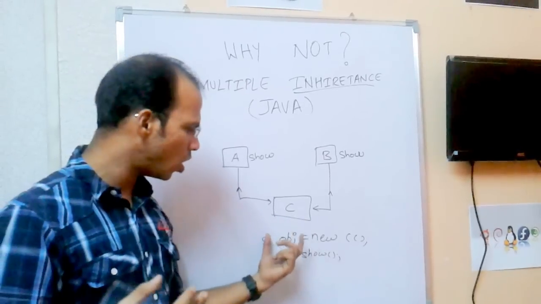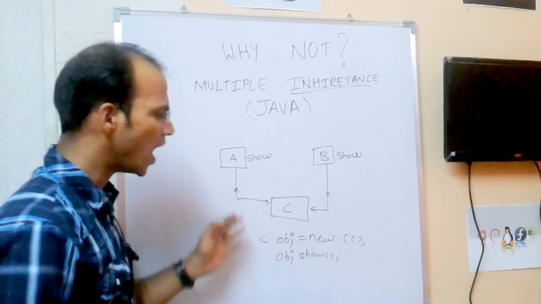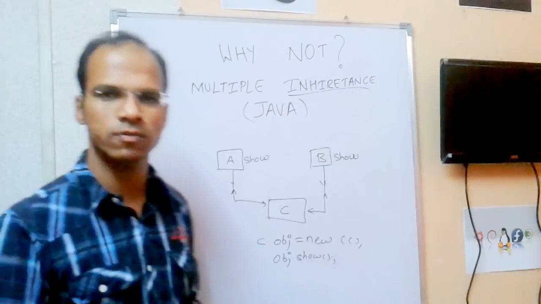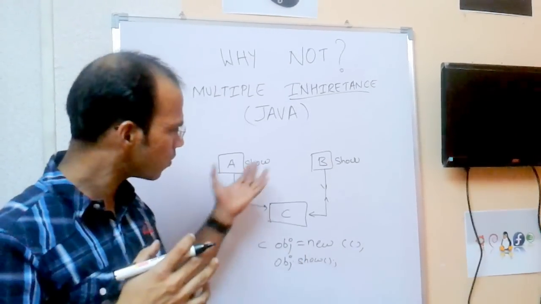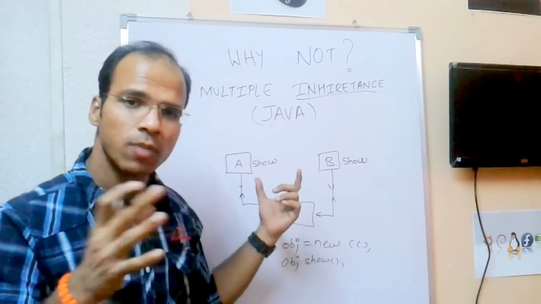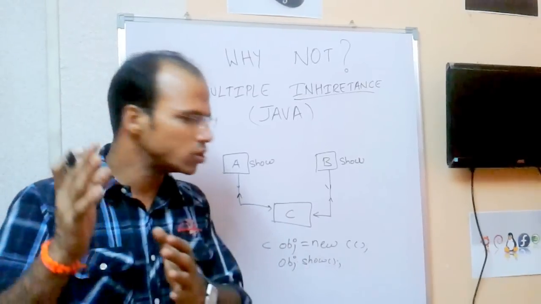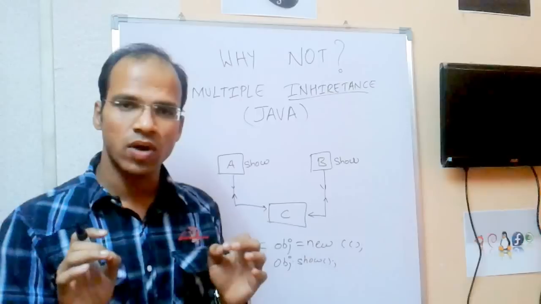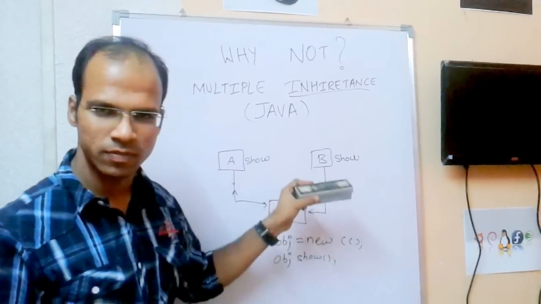Now if C calls obj.show, it will request both classes, I want show, and both will reply that yes, we have show. Now the problem is, if C wants show, which method to obey, since both have show. The problem that comes is something called ambiguity. That means C is confused: should I take from A or from B? And that's why Java doesn't support multiple inheritance, to solve this ambiguity. That's it.